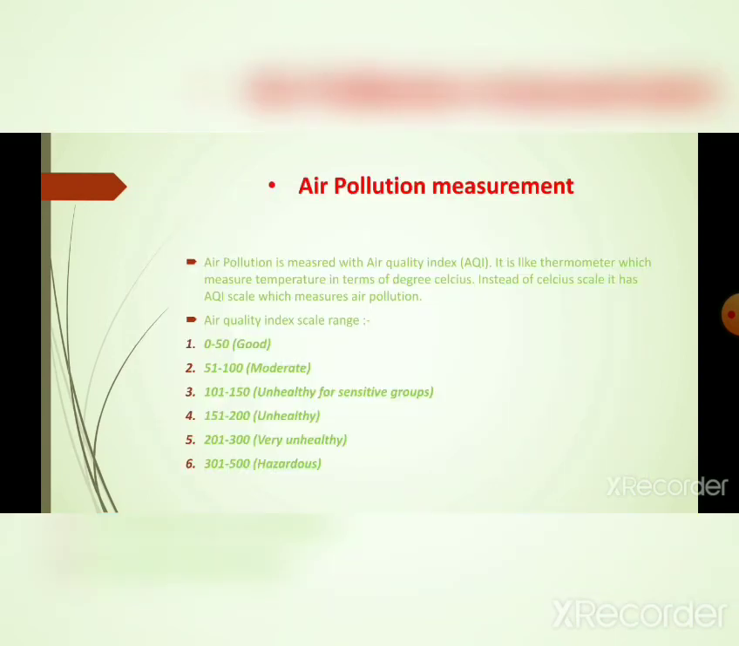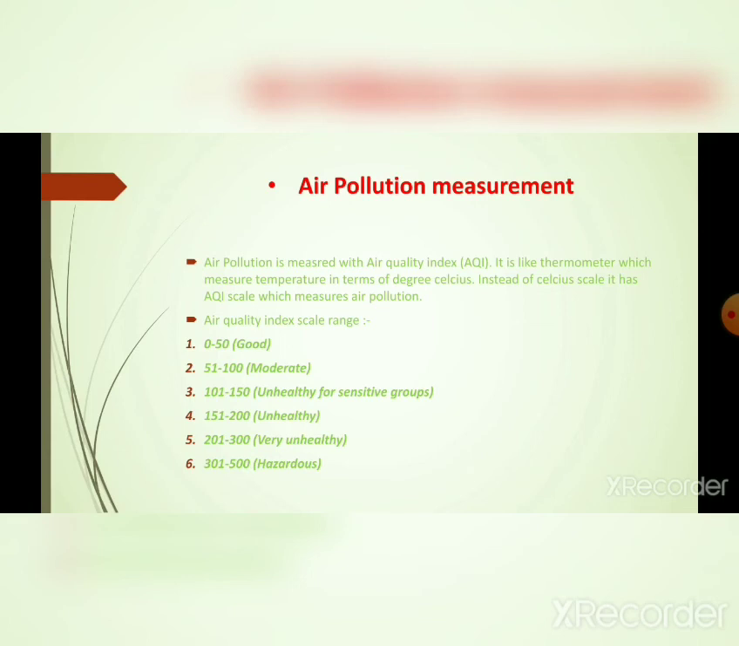Now, how should we measure air pollution? Simply, air pollution is measured with the help of an air quality index monitor. It's simple, like a thermometer, which measures temperature on the Celsius or Fahrenheit scale. Similarly, an air quality index monitor is like a thermometer. Here, instead of Celsius and Fahrenheit, you will see the AQI scale ranging from 0 to approximately 500. Zero is extremely low, 500 is extremely high.